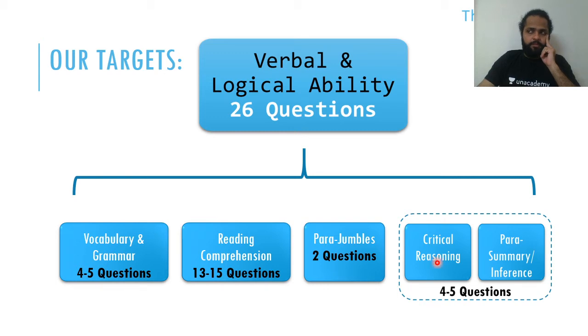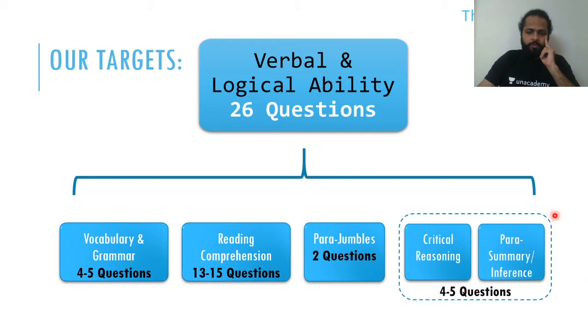Then you have critical reasoning and para summary questions. After these, like 4-5 questions here, 13 to 15 questions here, 2 questions from here, you have these 2 categories of questions. One is critical reasoning, the other is para summary and para inference.